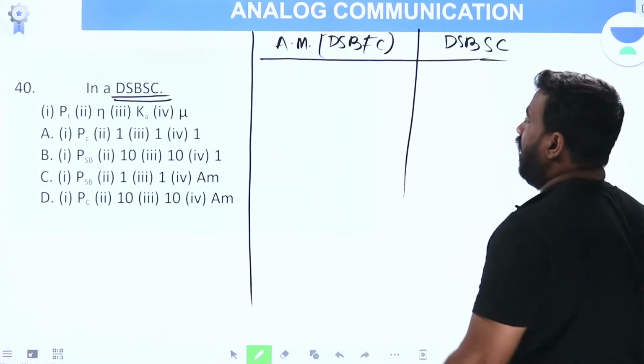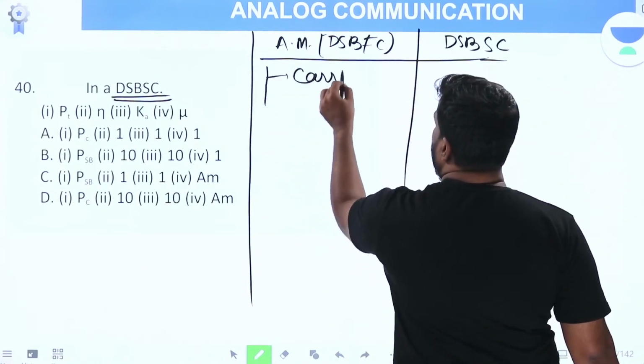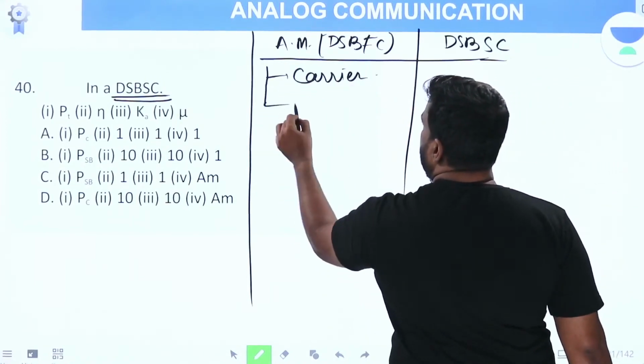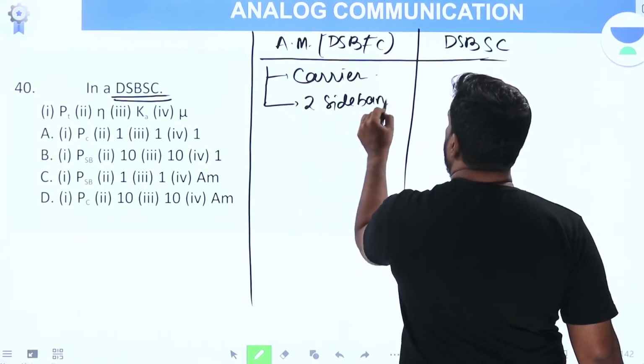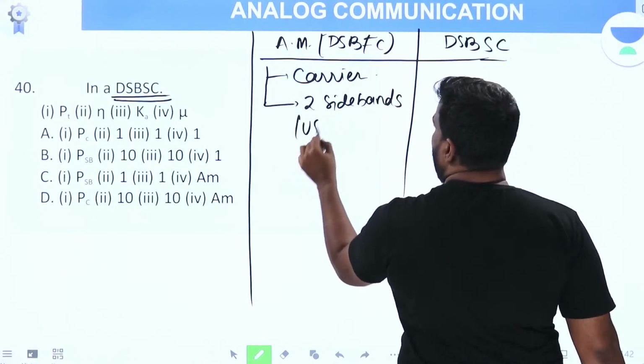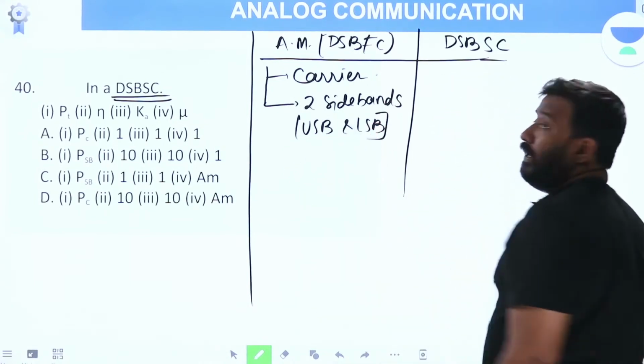In AM, we send the carrier signal and we send two sidebands, namely the upper sideband and lower sideband.